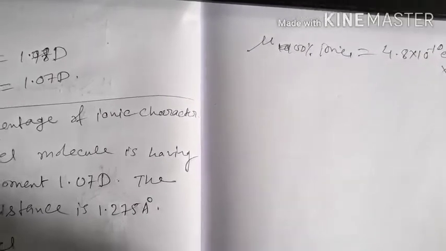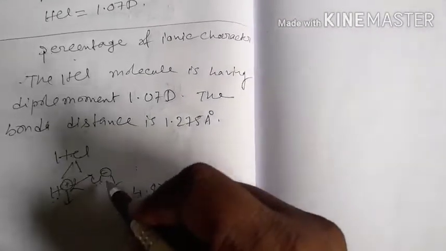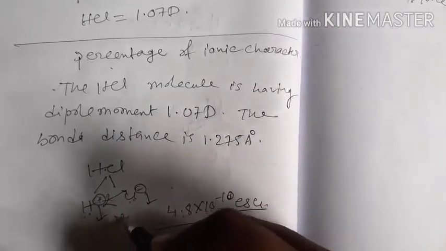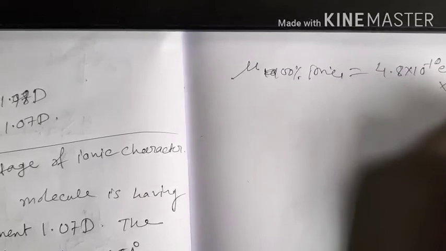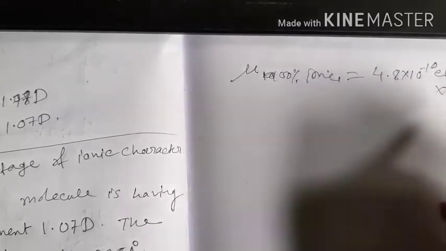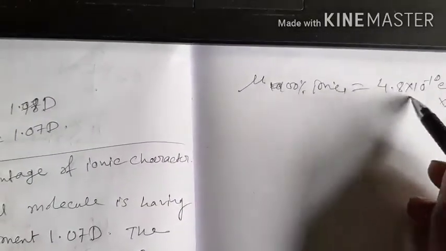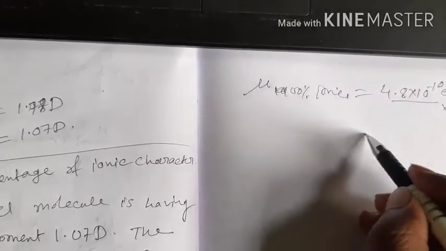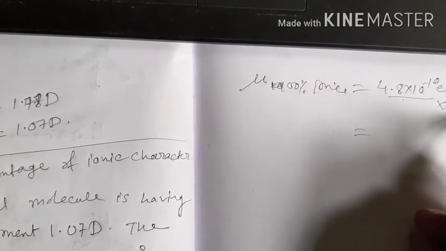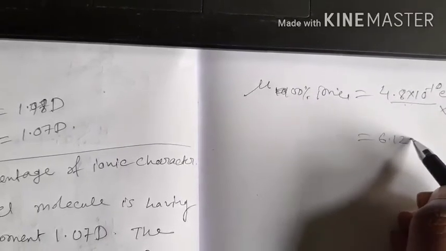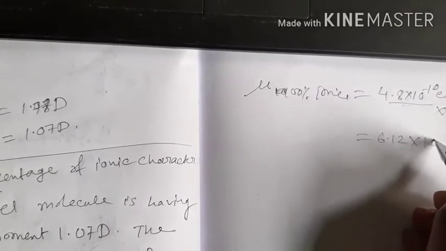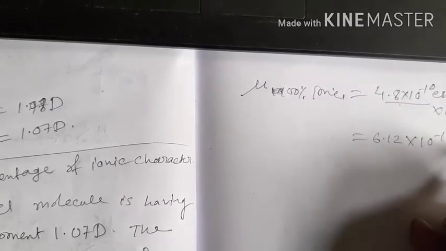Bond distance is given here as 1.275 angstrom. 1.275 angstrom means it will be of the order of 10 to the power minus 8 centimeter, as we are considering the CGS unit only. So 4.8 into 1.275, approximately it will be 6.12 into 10 to the power minus 18 ESU.